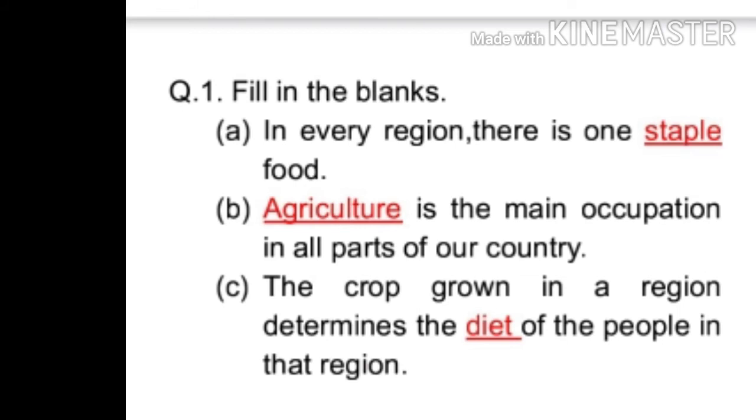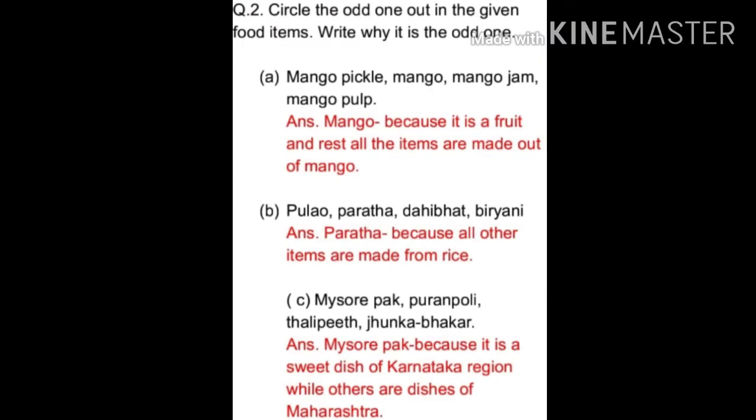First question, fill in the blanks. A. In every region, there is one dash food. The answer is staple food. B. Dash is the main occupation in all parts of a country. The answer is agriculture. C. The crop grown in a region determines the diet of the people in that region. The answer is diet.